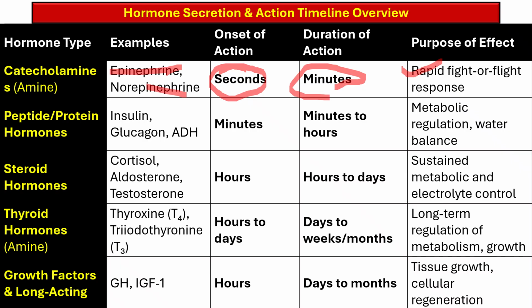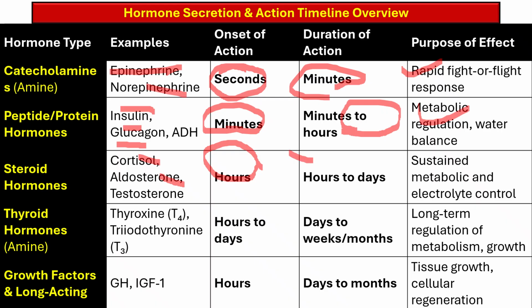The peptide hormones such as insulin, glucagon, and antidiuretic hormone, their onset of action is within minutes and the duration is minutes to hours, and they are responsible for metabolic regulation and water balance. Steroid hormones such as cortisol, aldosterone, and testosterone, their effect onset is hours after stimulus, and their duration of action is hours to days, and they are responsible for sustained metabolic and electrolyte control.